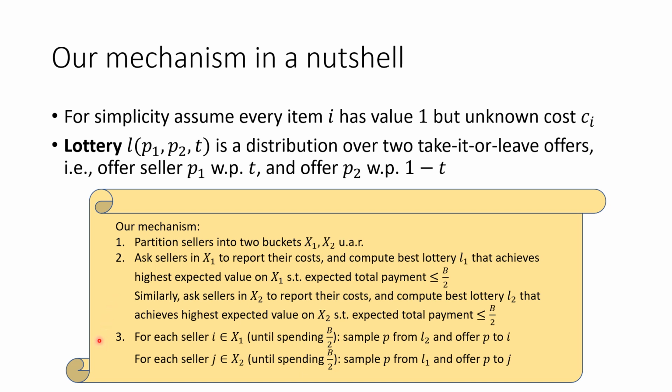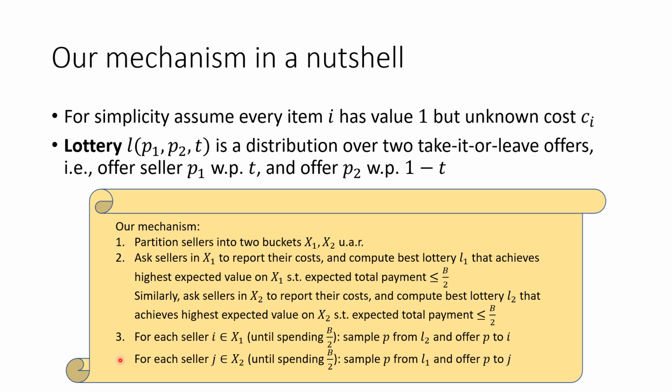Finally, for every seller in X1, we sample a payment from lottery L2 and offer it to the seller. We keep doing this until we spend B divided by 2. And similarly, for every seller in X2, we sample a payment from the lottery L1 and offer this payment to the seller. And we keep doing this until we spend B divided by 2.